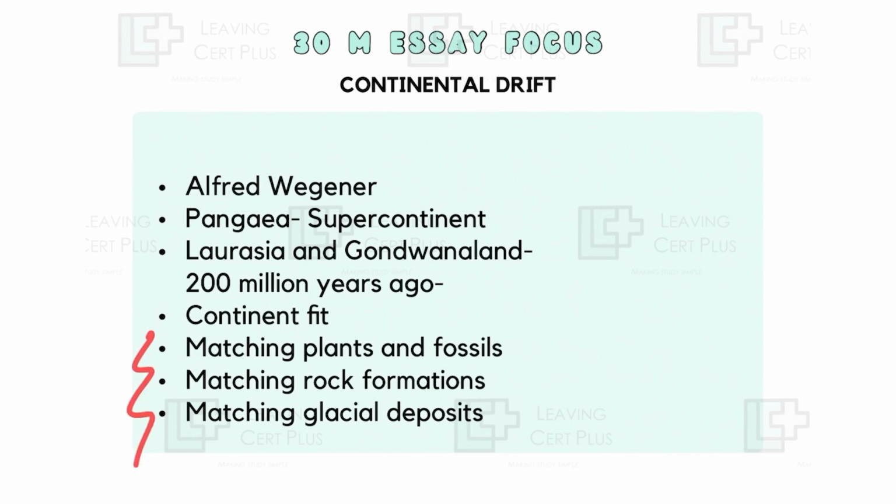He also had ideas that in different continents there were matching plants and fossils, matching rock formations, and also matching glacial deposits. Now remember here, this is just me giving you an outline. You would need to have a look at this in more detail and develop some of the points I've given you here. So next one is looking at seafloor spreading.